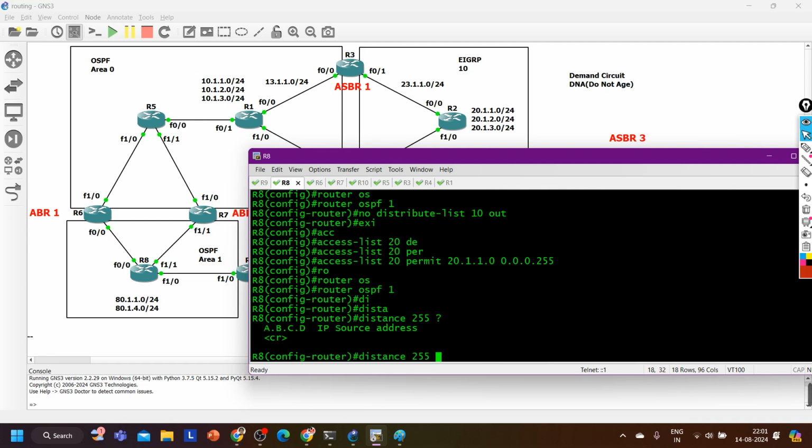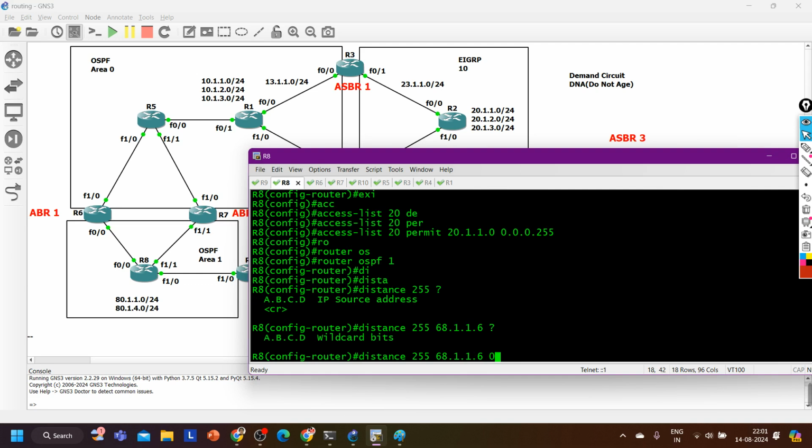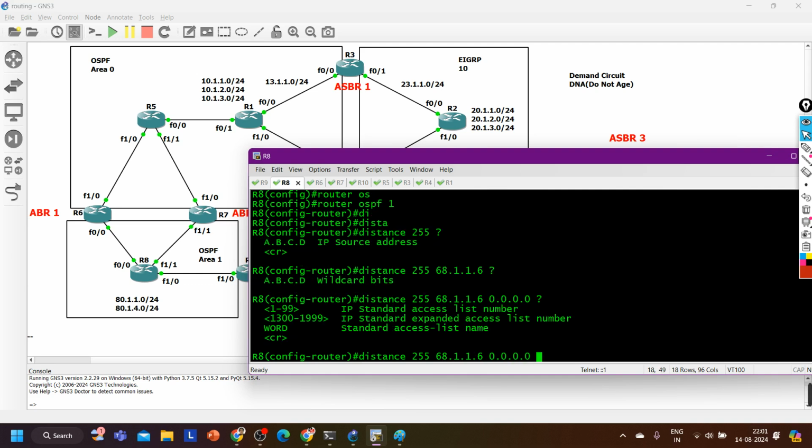Here I don't have the option to call an access control list, from the source IP address, wildcard mask. Here I can call the access control list.